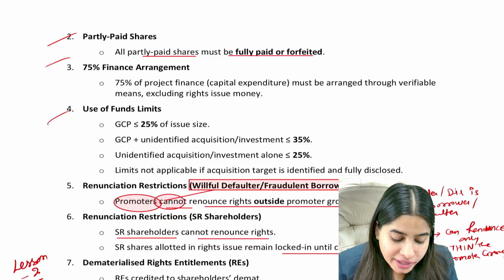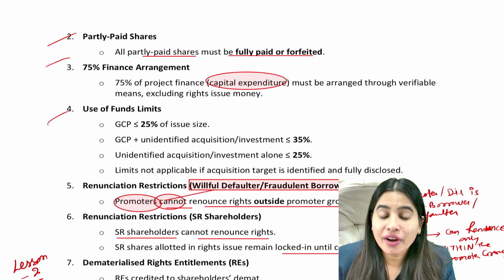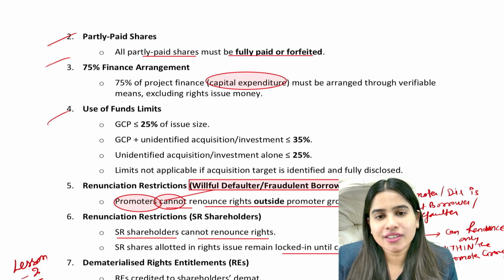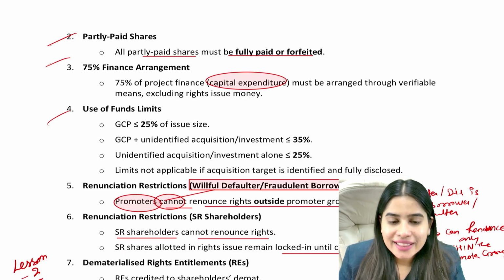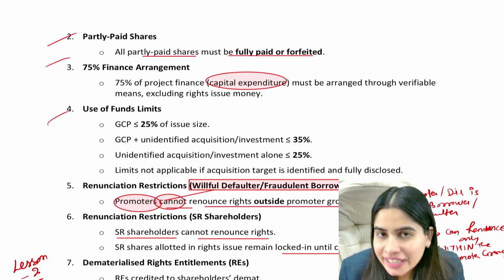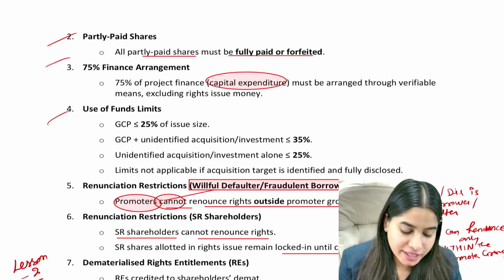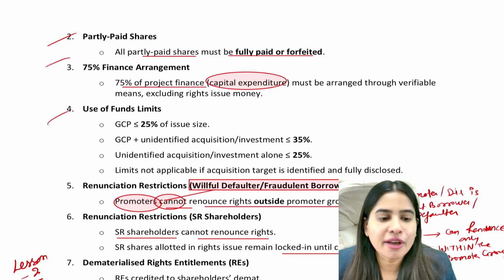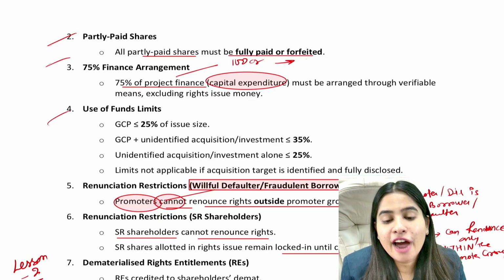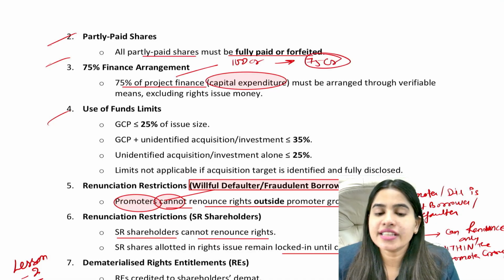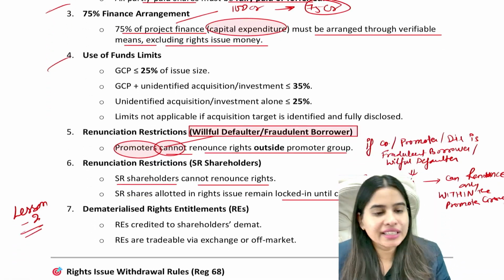Now, if you are doing a right issue to finance any capital expenditure or project, you cannot finance the whole of the project by right issue. In that case, you can finance a maximum of 25% of that project through a right issue, which means you have to make pre-arrangements for financing 75% of the project. So if the project is of 100 crore, you already have to make arrangements for 75 crore. That should be arranged from some other means excluding the right issue.